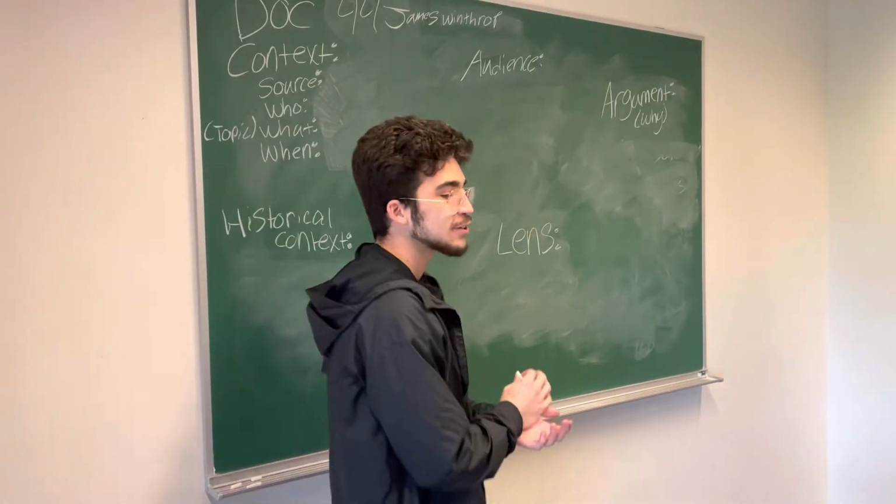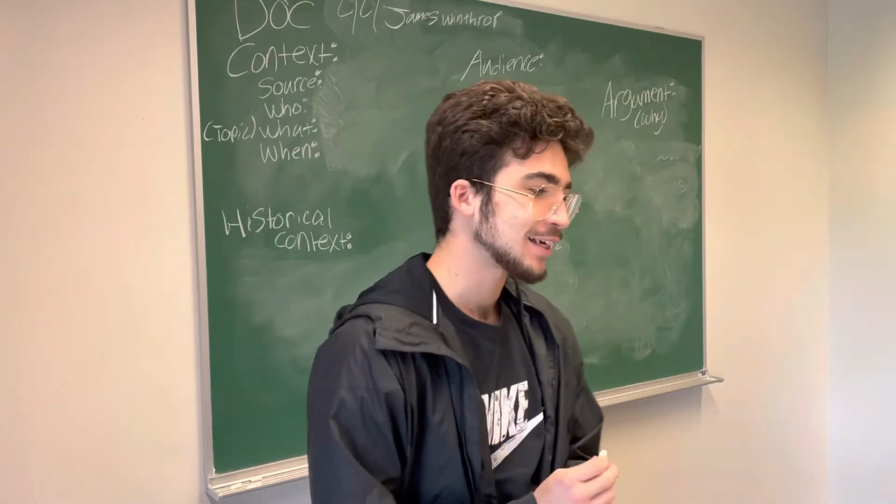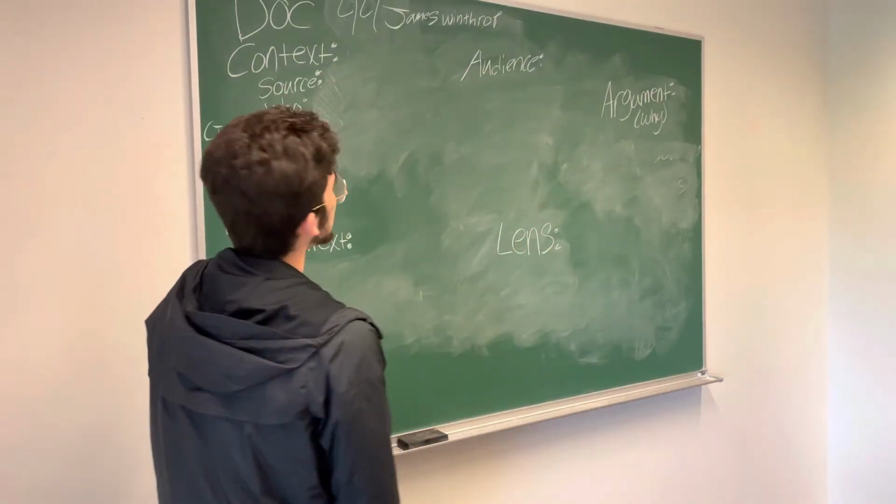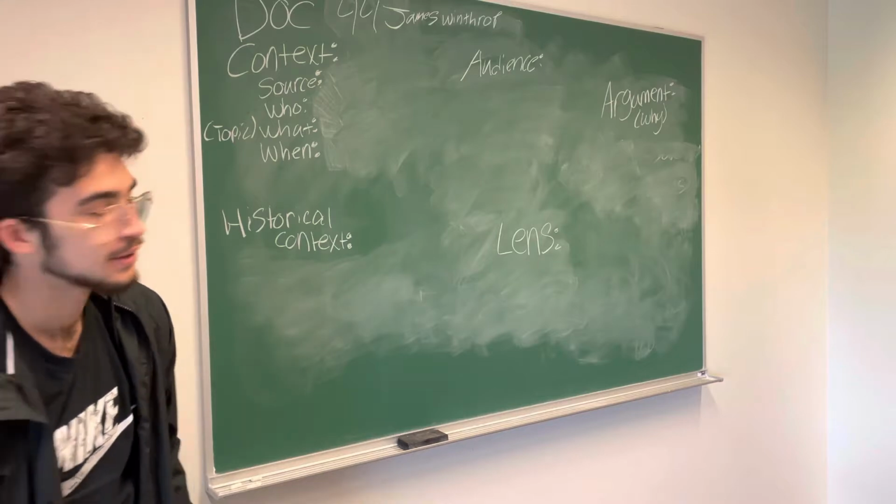We're doing document 44, James Winthrop, the Anti-Federalist. So what is the source? The Federalist and other constitutional papers.